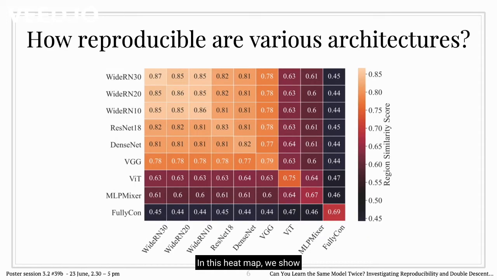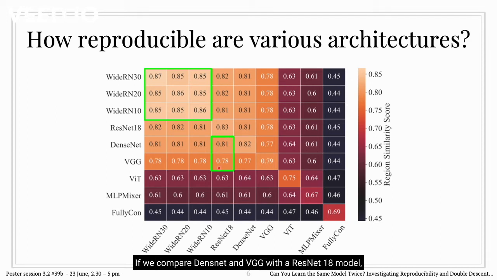In this heat map, we show region similarity scores for various architectures. Diagonal elements reflect how reproducible the models are, and off-diagonal elements show how similar different architectures are with each other in terms of decision regions. A few interesting observations. Wider models are much more reproducible. Residual connections do not change the decision regions drastically. If we compare DenseNet and VGG with a ResNet 18 model, we see the similarity scores are very close to each other, hence showing residual connection is a weaker inductive bias in terms of changing decision regions.